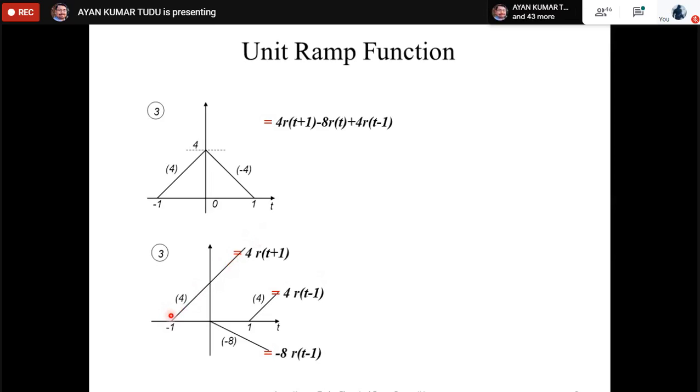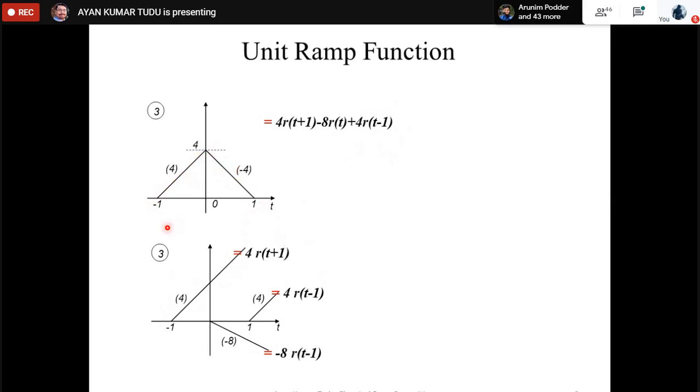So if it is 4r(t+1) and again 4r(t-1), see, the t-1 is applied at what position? At this position. But this is a continuous signal, no? We have to deduce this particular signal. So how is the signal coming?